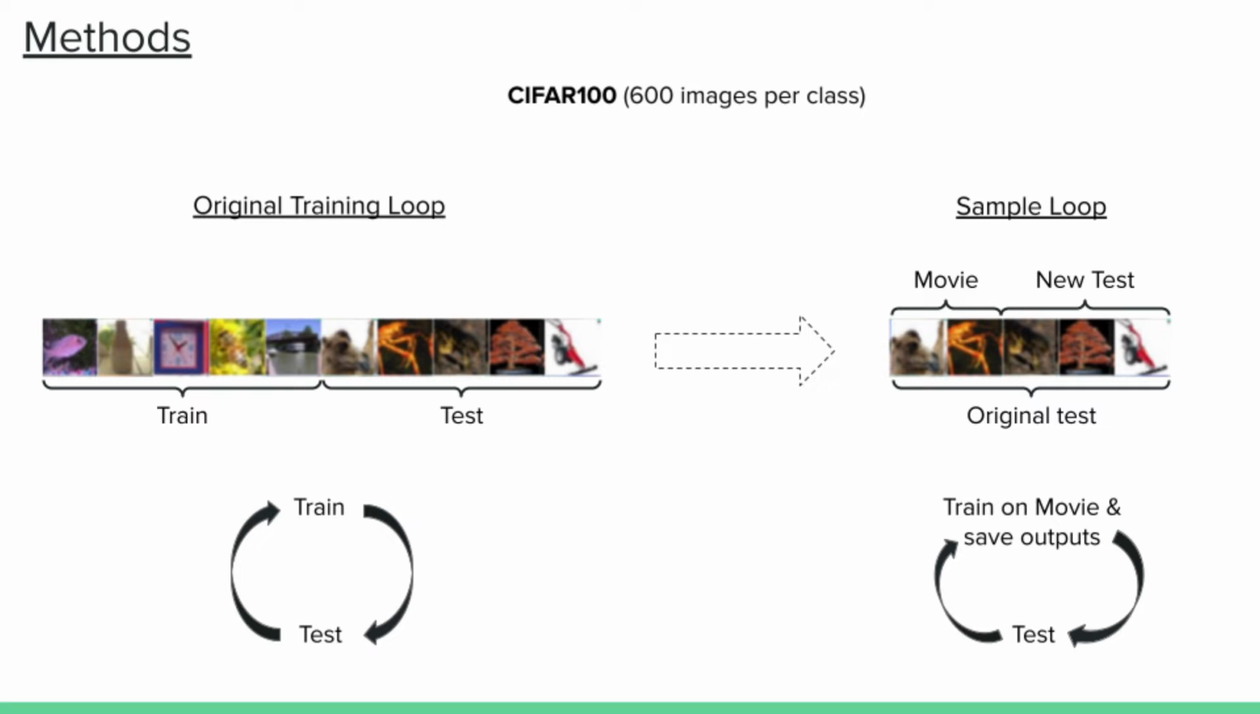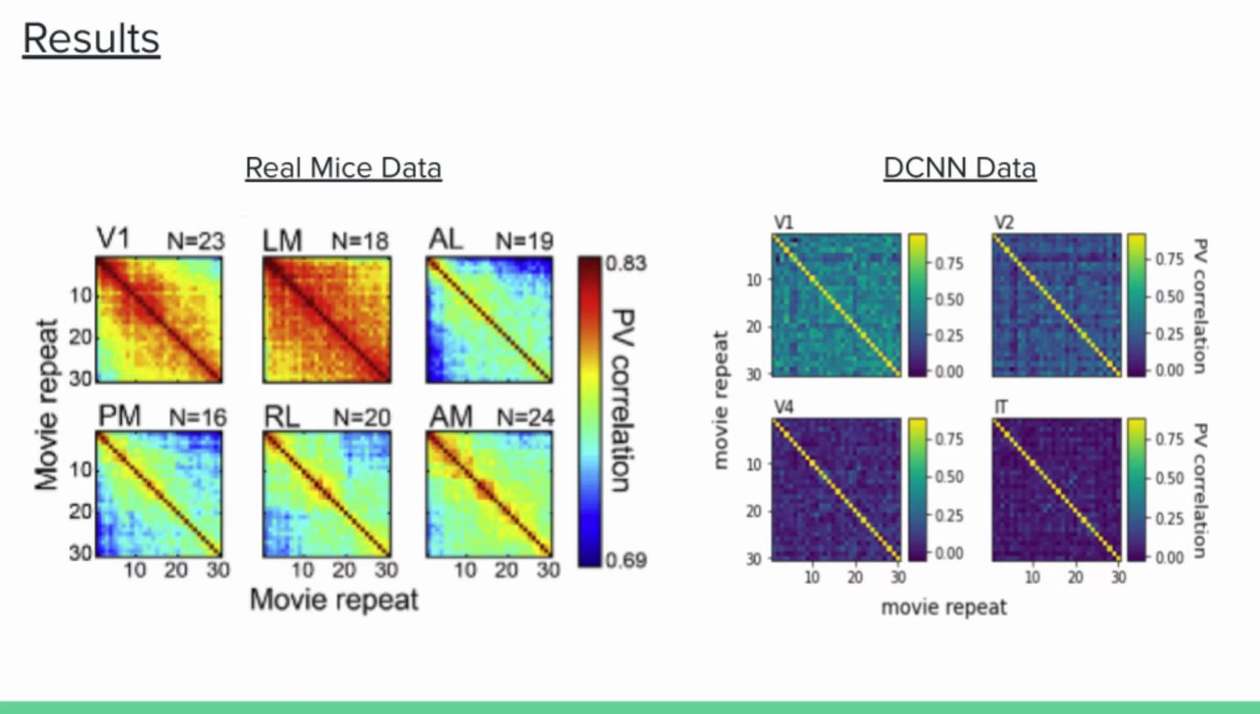Then we trained the convolutional network on that movie 30 times in a row while sampling the activity of artificial neurons from multiple layers for later analyses. We also periodically checked that the behavior of the network was stable using the remaining test set images.